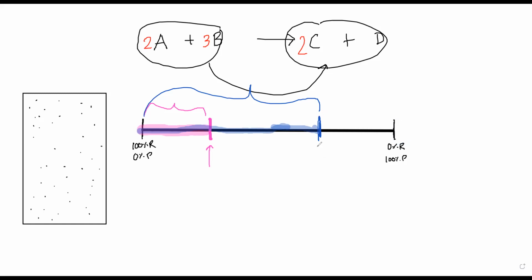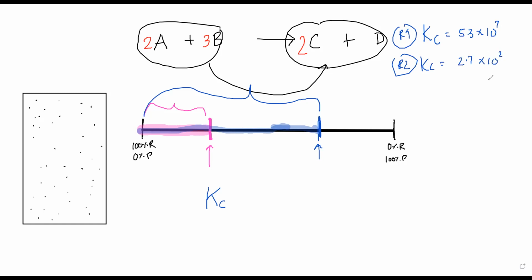Now, extent of reaction can be quantified by the term called Kc, which is the equilibrium constant. So Kc is the quantification of this extent. If there are two reactions, suppose reaction 1 has the Kc value, let's say randomly, 5.3 × 10^7, and another reaction has the Kc value 2.7 × 10^2.